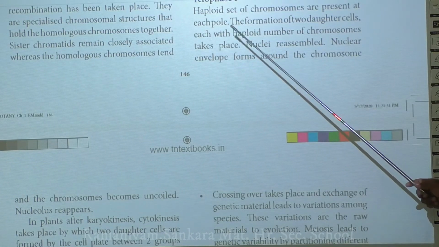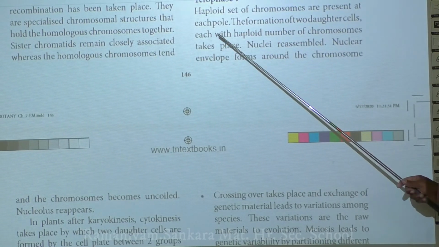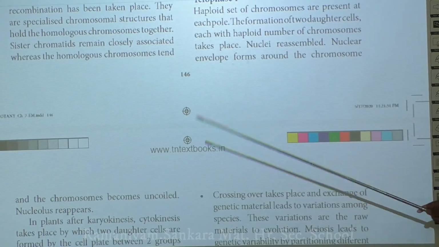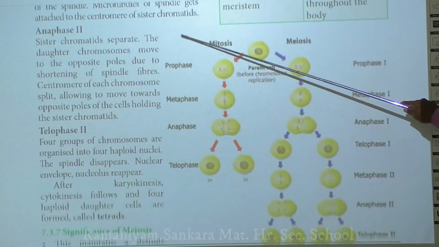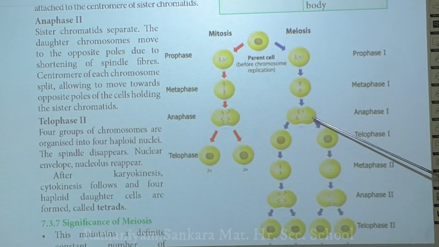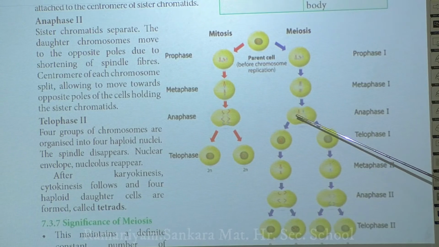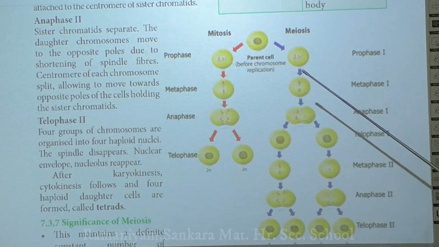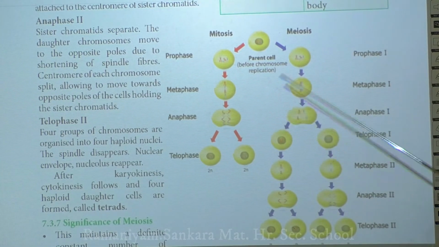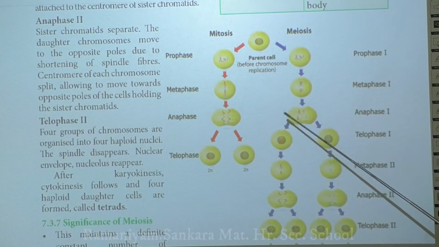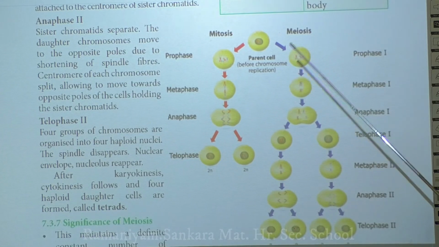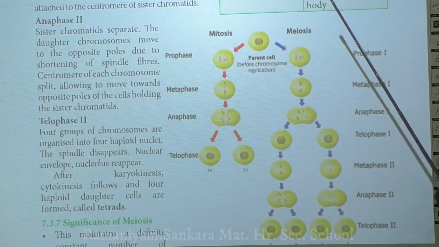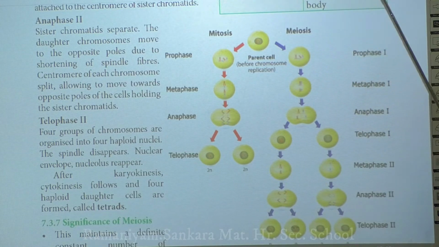In telophase 1, the haploid set of chromosomes is present at each pole. This haploid set of chromosomes at each pole has been separated, and it is usually followed by the formation of the nuclear envelope, the nucleolus, and then the cellular organelles. Everything takes place, and then the nuclear division is over. Then it is followed by cytokinesis.